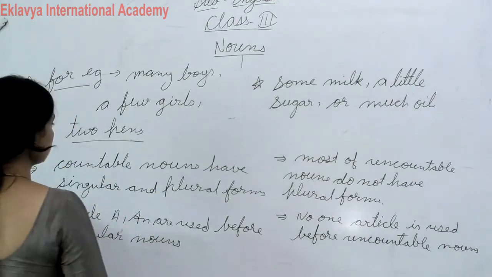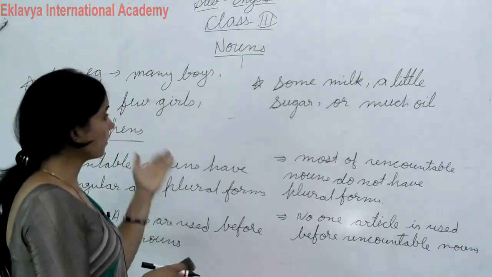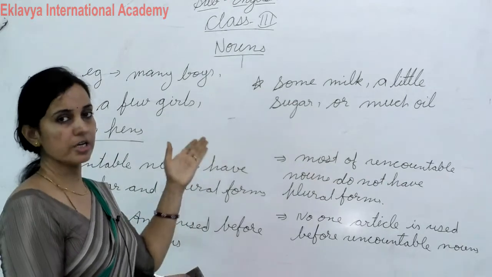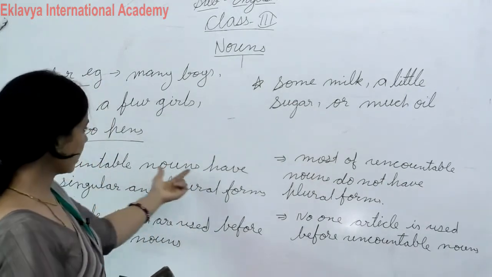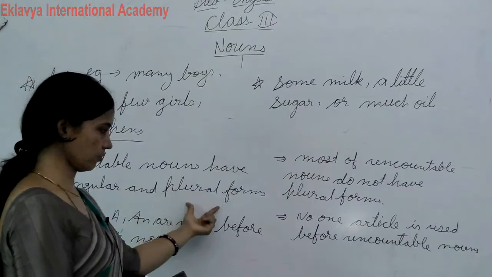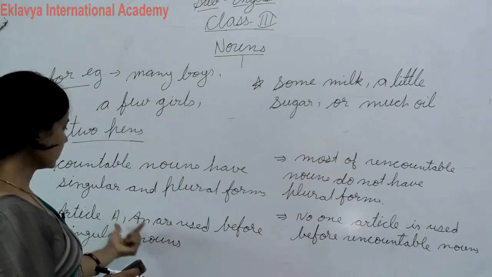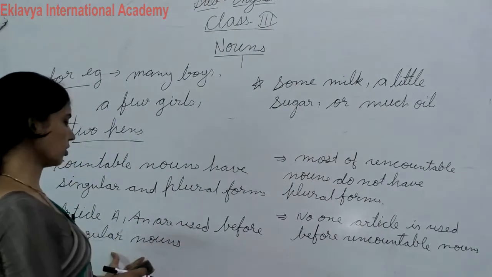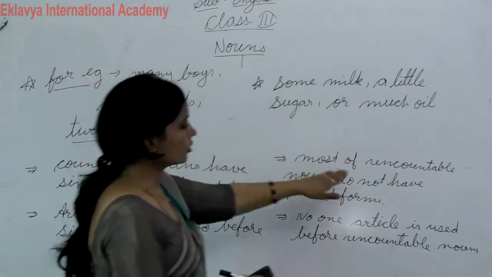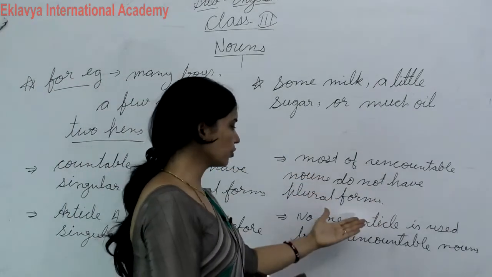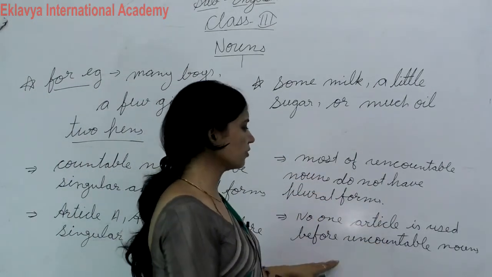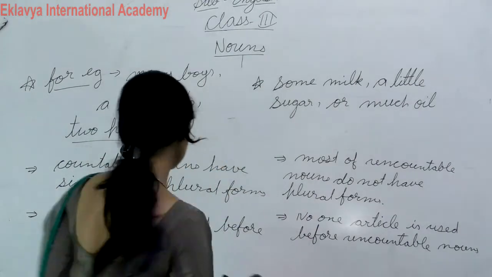Okay. Countable nouns are qualified by many, a few, or numbers. Countable nouns have singular and plural forms. Okay. Articles a and an are used before singular nouns. Most uncountable nouns do not have plural forms. No article is used before uncountable nouns.